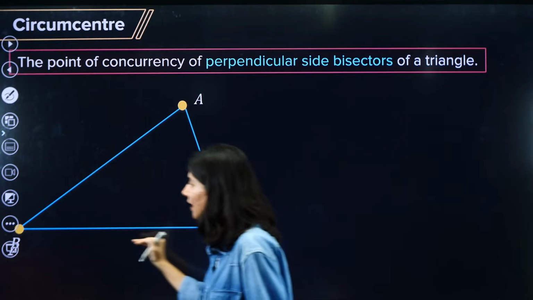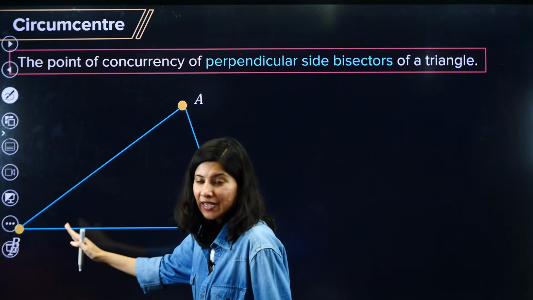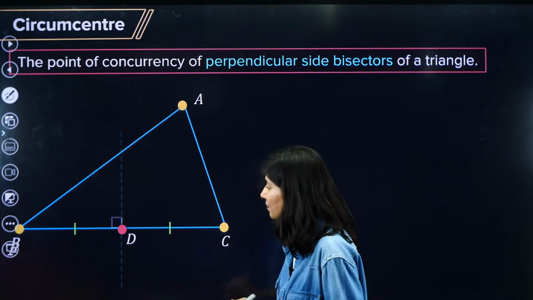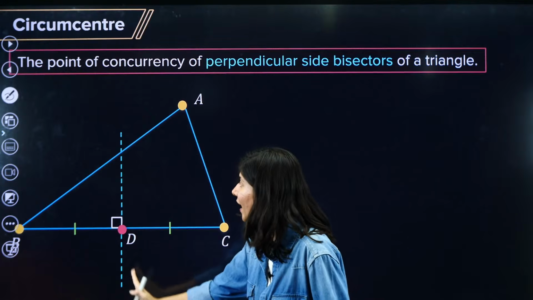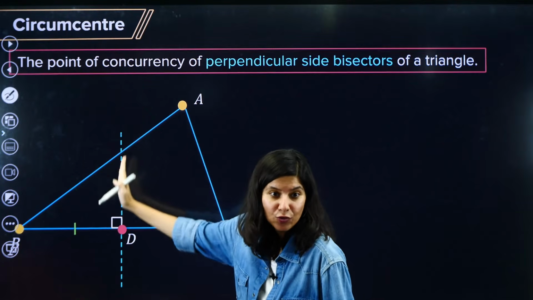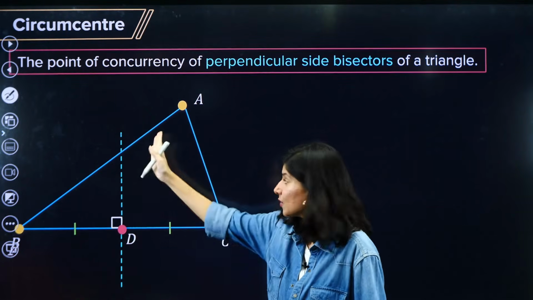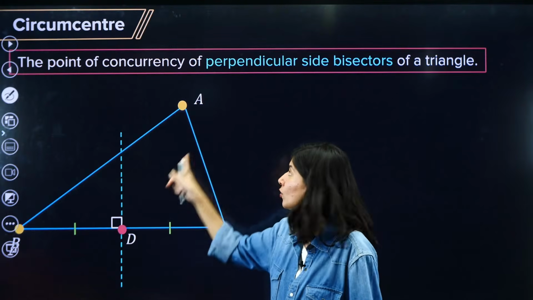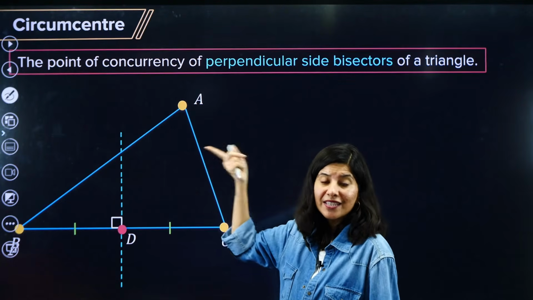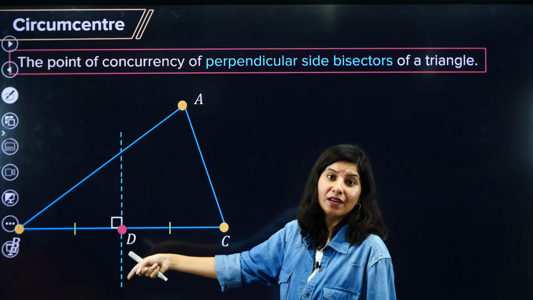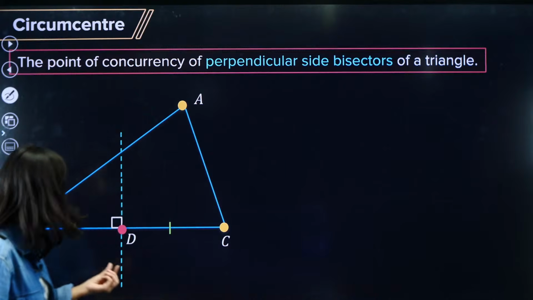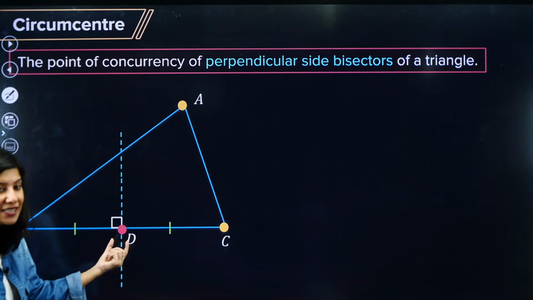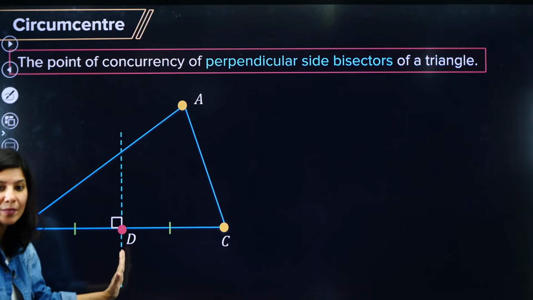Suppose you take BC, and the midpoint of BC is D, and from this D you have to drop a perpendicular. This perpendicular need not pass through A. Remember, we are not dropping this perpendicular from the vertex, rather we are dropping it from the midpoint of the side. So this is one perpendicular bisector.